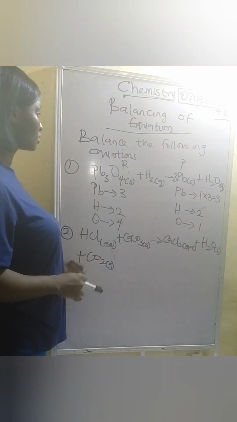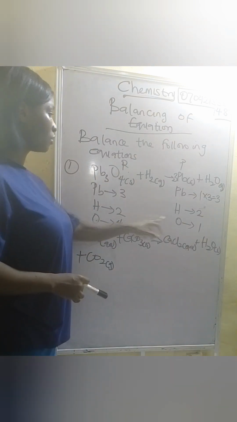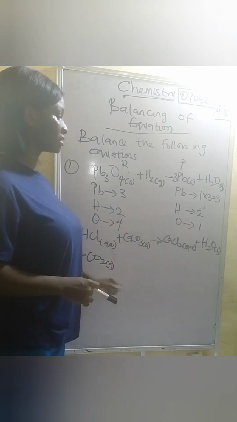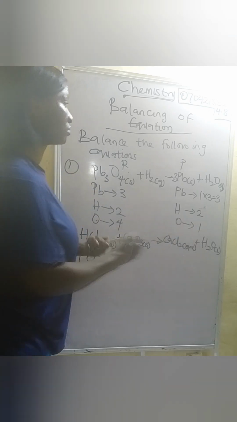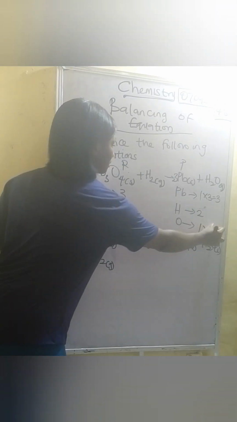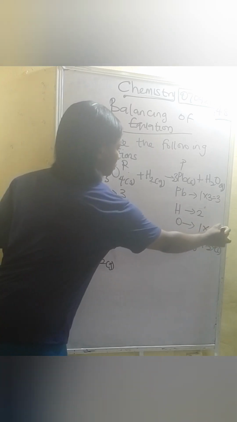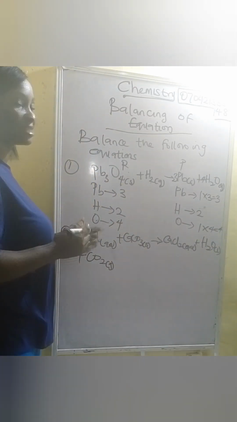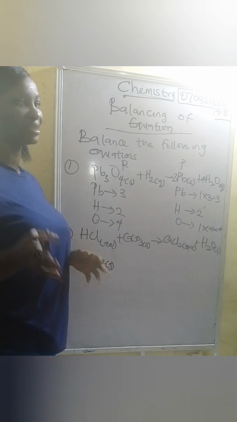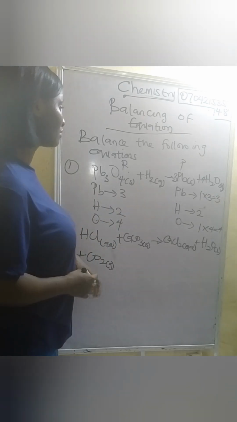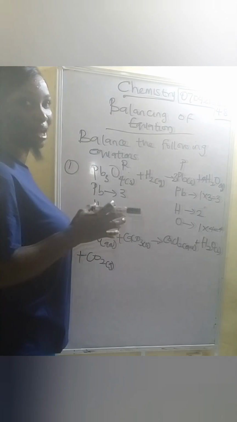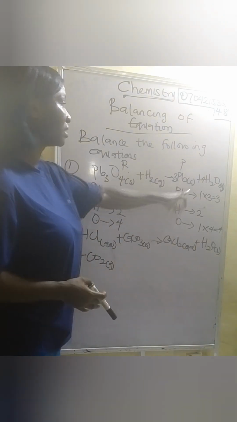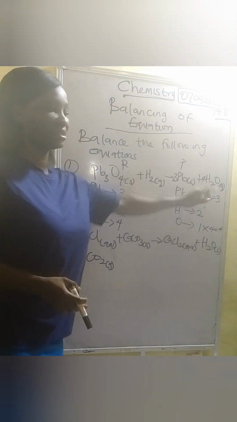So let's see for the oxygen. Oxygen is 4 here. Oxygen is 1 here. So how are we going to balance it? Let's multiply it by 4. Multiply this one by 4. 1 times 4 is 4. Alright, so this is 4 oxygen. Are you seeing? So that is why I said that we can't say it is balanced yet until we are sure. So now we observe that it has affected our hydrogen. So now hydrogen is how many here now? 8. Hydrogen is 8 here now.